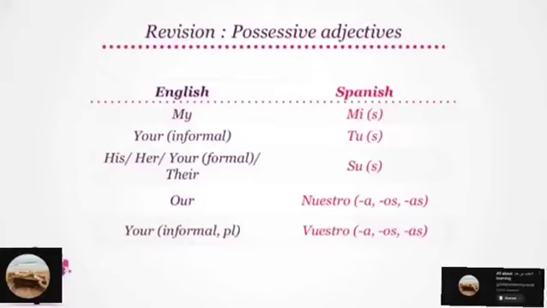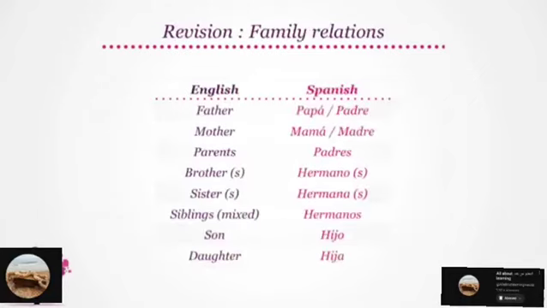Last lesson. My translates to mi. Your informal becomes tu. His, her, or your formal or their is su. Our is translated as nuestro. Your informal and plural translates to vuestro. Very good. Let's also revise the family relations we saw in the last lesson.